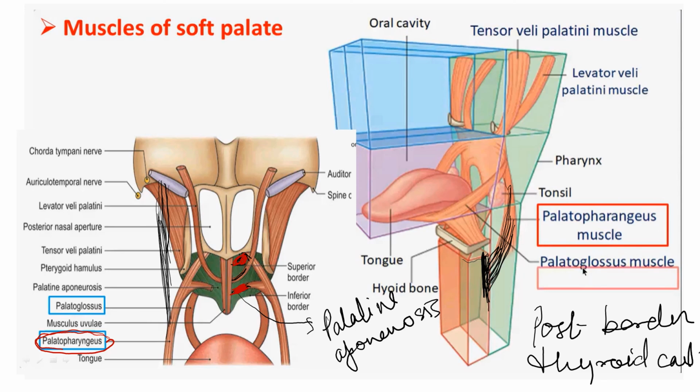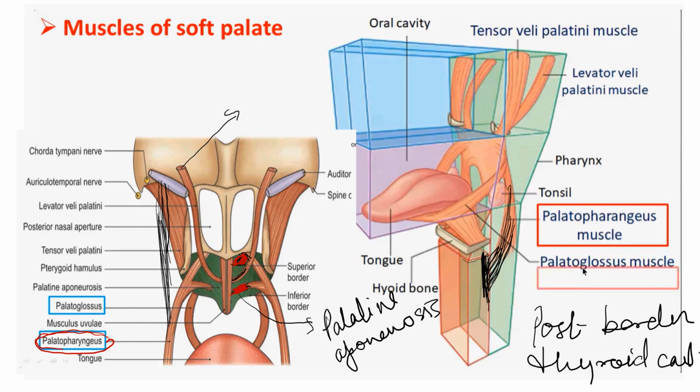The upper attachment is in the form of two slips from the palatine aponeurosis. In between the slips, we have the attachment of the levator veli palatini muscle. So this is the palatopharyngeus muscle.